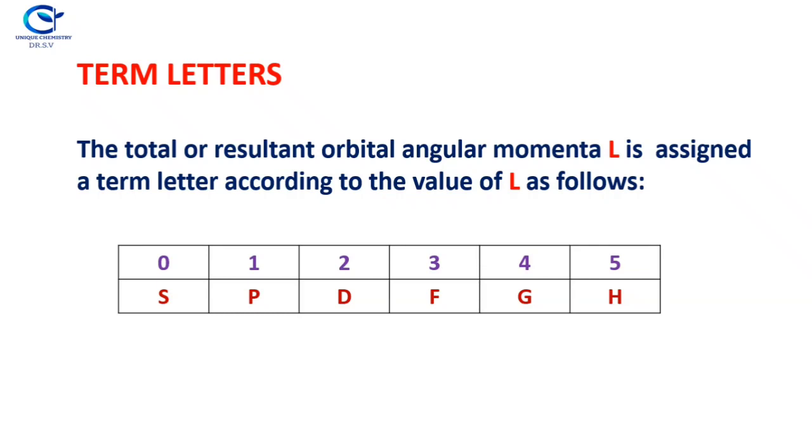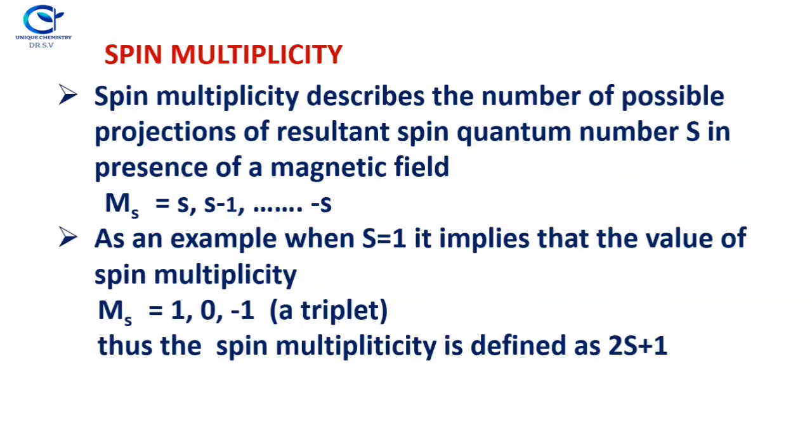The total or resultant orbital angular momentum L is assigned a term letter according to the value of L. For example, if L is 0, then it is capital S. If L is 1, it is capital P. If L is 2, then capital D. If L is 3, then capital F. If L is 4, then capital G. If L is 5, then capital H. So, according to the value of L, this letter must be assigned.